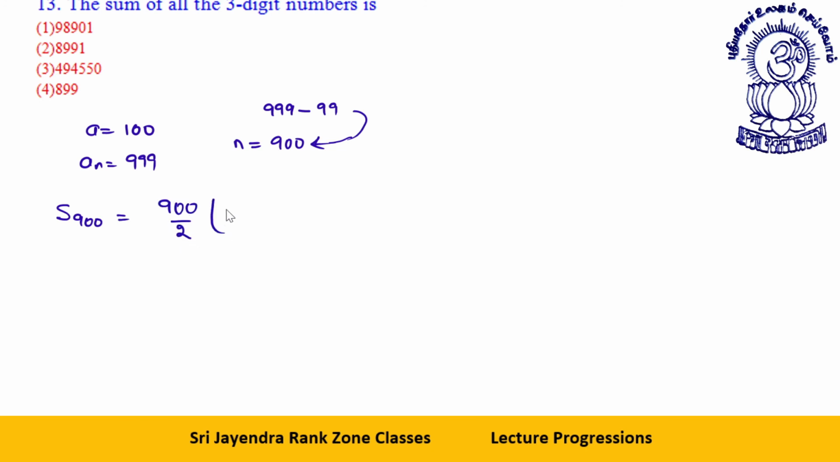So the sum of these 900 terms will be what? 900 by 2 into (100 plus 999), that is 450 into 1099. By default only one option has a 0, so your answer will be 494550. That is option number 3. Clear to everyone? Let's proceed towards the next one.